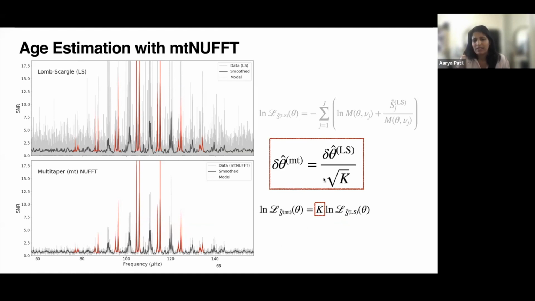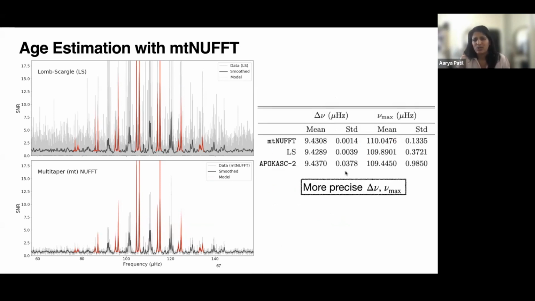What that means is that all the estimates you get from Lomb-Scargle, the uncertainty will be divided by root K when you use multi-tapering. And that gets me to the conclusion, which is that we get more precise delta nu and nu max estimates because of this reduction of uncertainty.